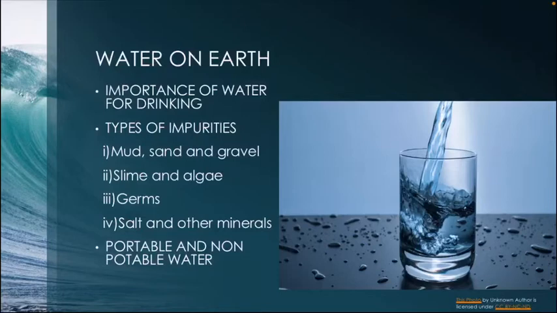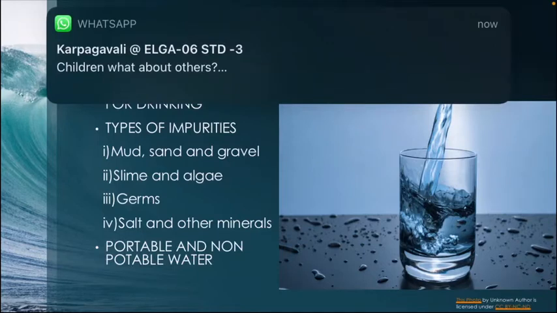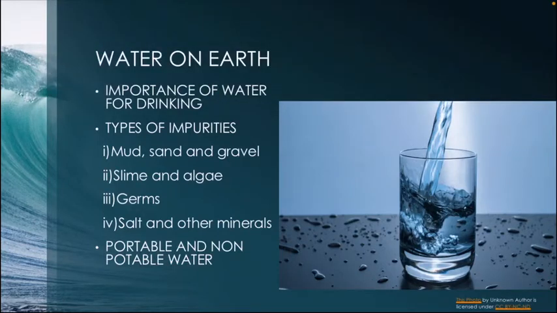Now let us learn what the impurities of water are. The first one is mud, sand and gravel. These impurities are visible to us, am I right, students? You can see mud, sand and gravel there. These include stones of all sizes, small pebbles, big stones, sand particles and mud. So this is one of the impurities present in water.